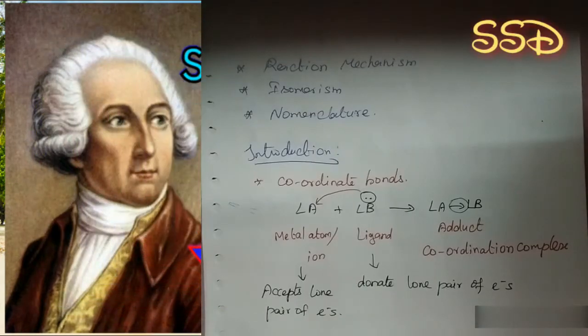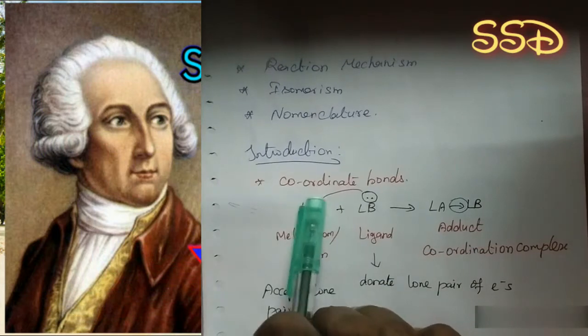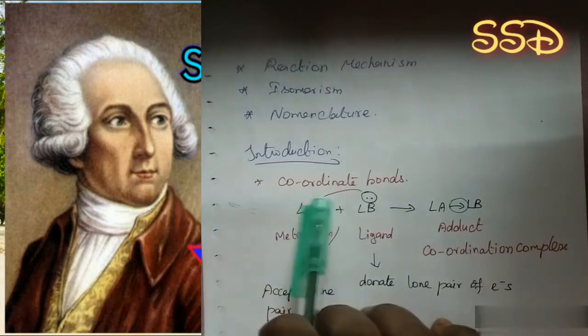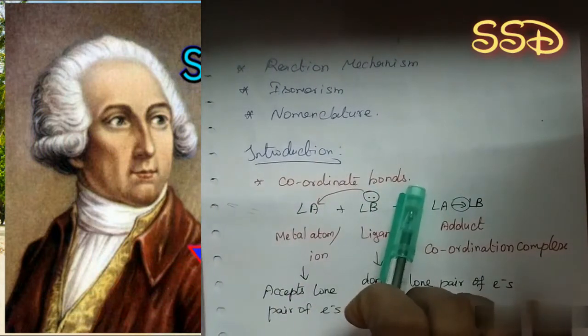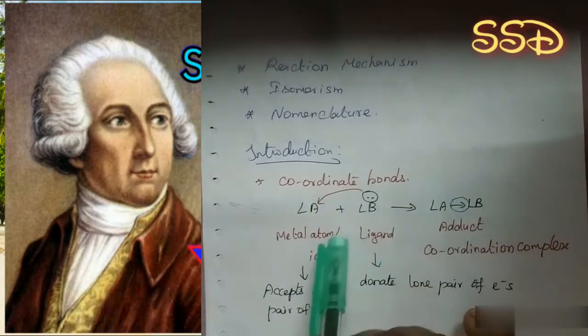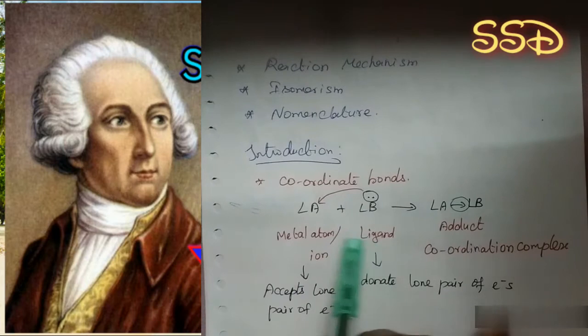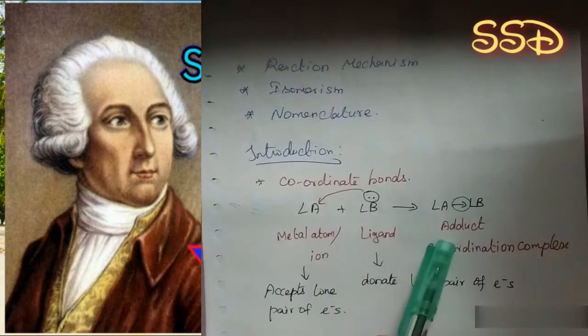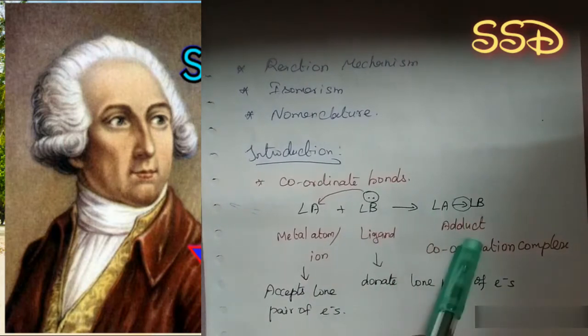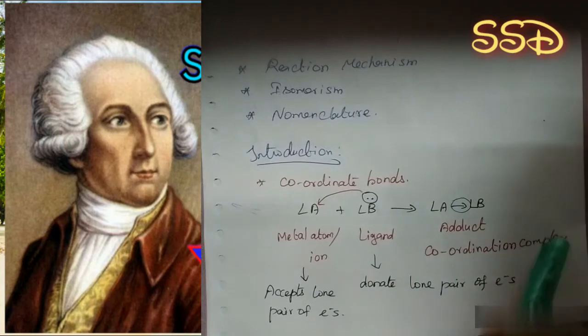Coordination chemistry is the branch of chemistry that deals mainly with coordinate bonds. We should know how coordinate bonds are formed. A metal atom and ligand will combine to give an adduct, known as a Lewis acid-Lewis base adduct, that is known as a coordination complex.